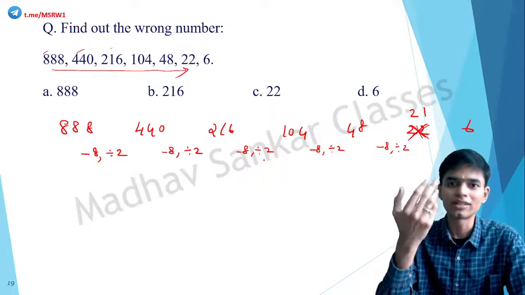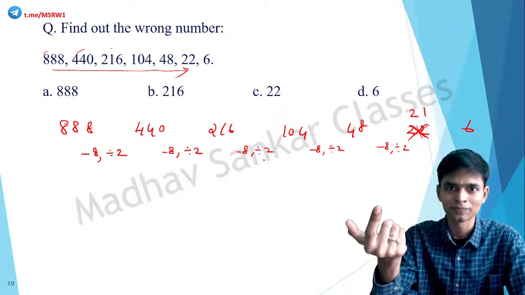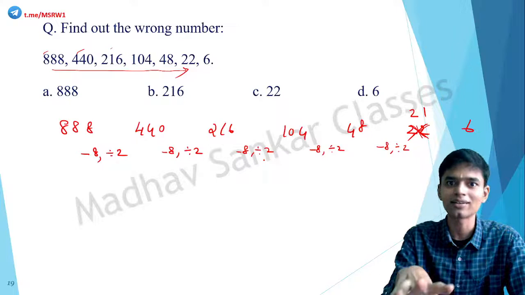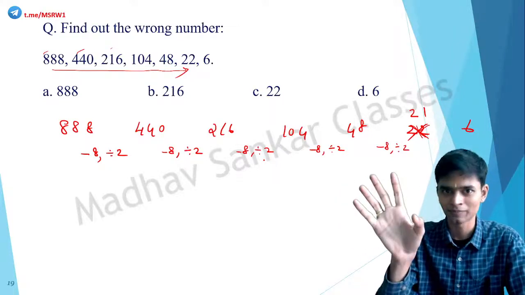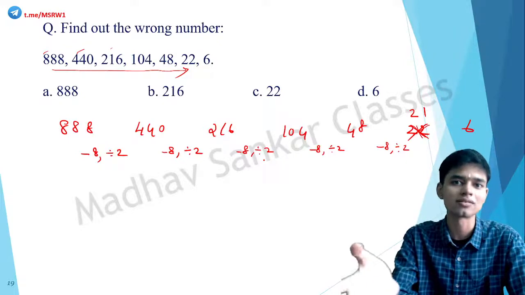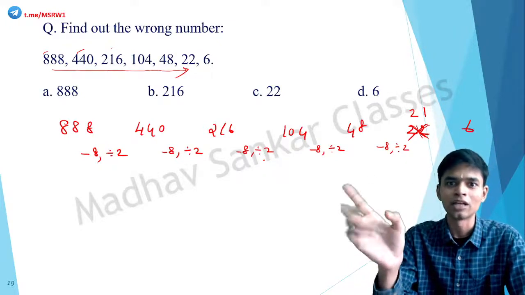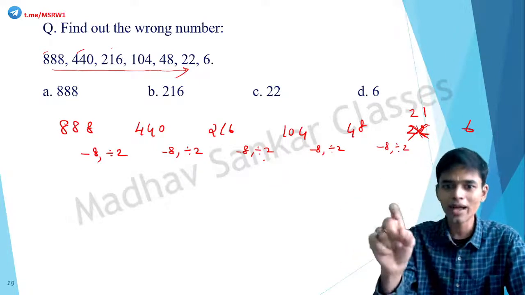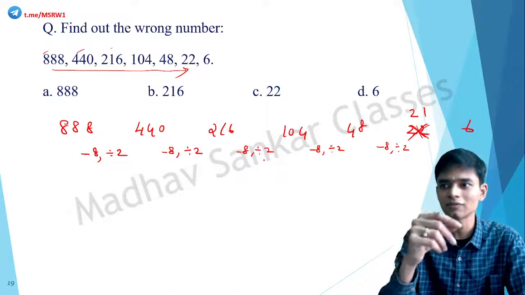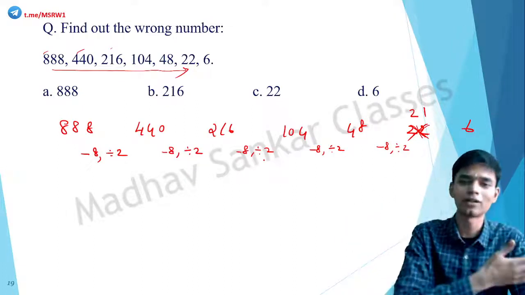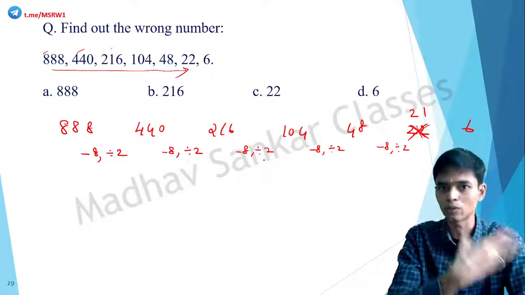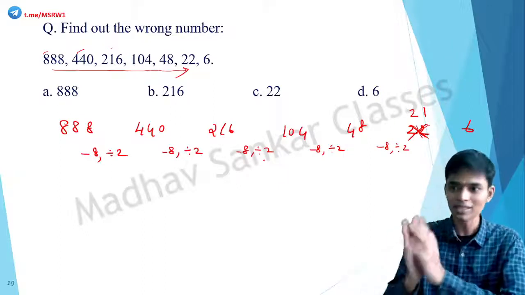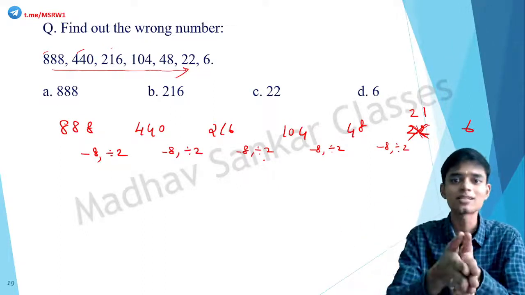Okay, so keeping all these things in mind, try to do more and more questions. The only way to be better in this area of CSAT is to do more questions. There are no tips or tricks, because I can create hundreds of series having different kinds of logic. If you have to match it, then your brain should be trained for that, because each of them has unique properties, correct? Each of them has unique relationships. It's not like the previous chapters, like pipe and cistern or boats and streams or train and time. There we know how to proceed. There's a unique way in how to proceed. Here that's not the case.